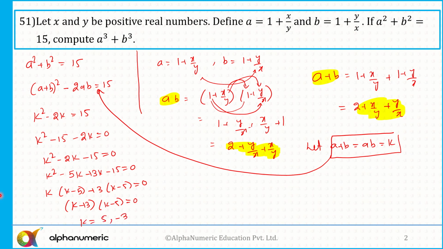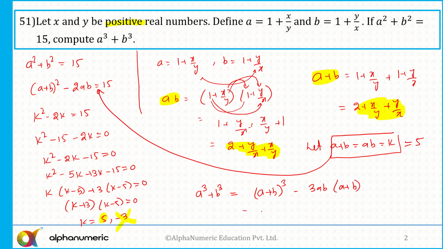But again it has been given here that x and y are positive real numbers, remember. So x and y are positive real numbers. Alright, let me highlight this, positive real numbers. So k can be only equal to 5, it can't be equal to minus 3. So the only possible value of k is equal to 5. Okay, so I can say this is equal to 5. The sum a plus b as well as the product ab is 5. Now we need to find out a cube plus b cube. So a cube plus b cube equals what? I can say a plus b whole cube minus 3ab into a plus b.